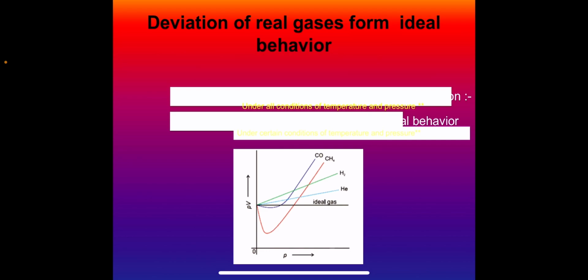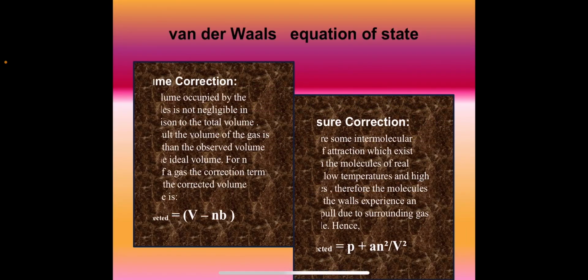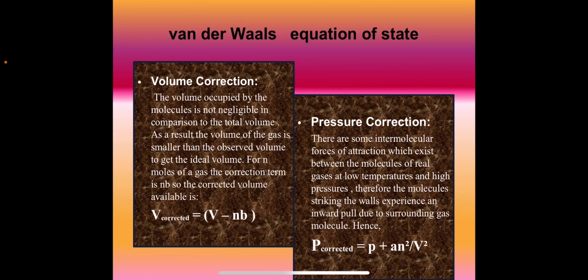These faulty assumptions are: the molecules are considered as point masses and the volume occupied by the gas molecules is negligible as compared to the total volume of gas. The force of attraction between the gas molecules is negligible and the molecules move independently.